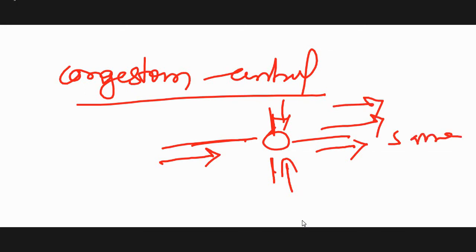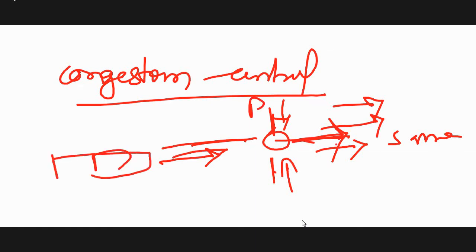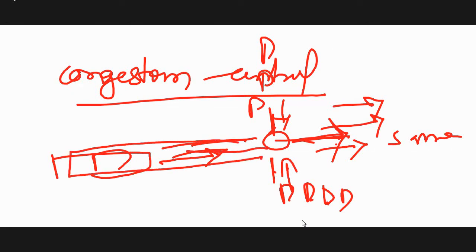Everyone is going to the same output line. What happened? Obviously, during the scheduling, a delay is introduced: more and more packets are queuing here, because everyone selected the same output line. So there is queuing, and the packets are just stored in the buffer. After some time, this buffer is full.